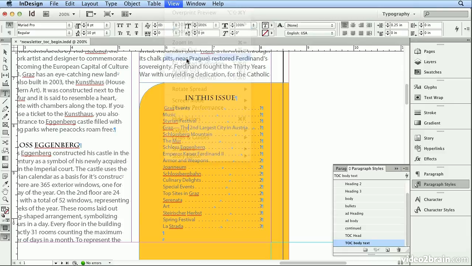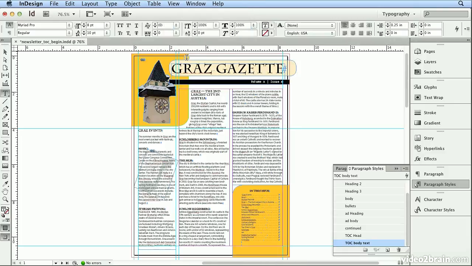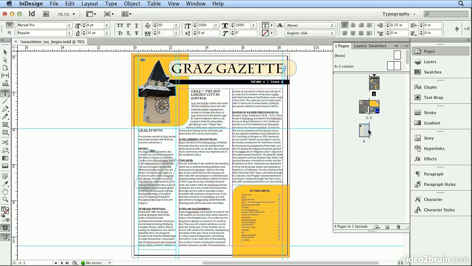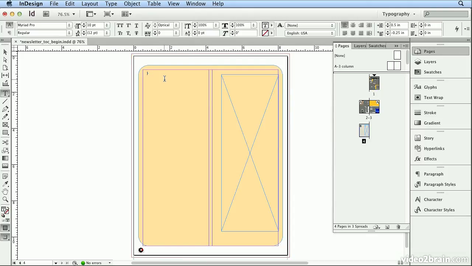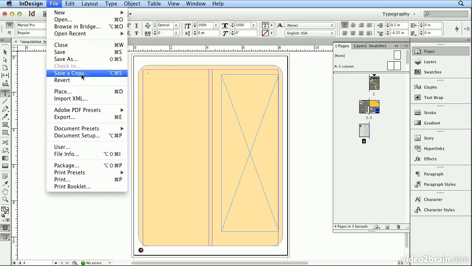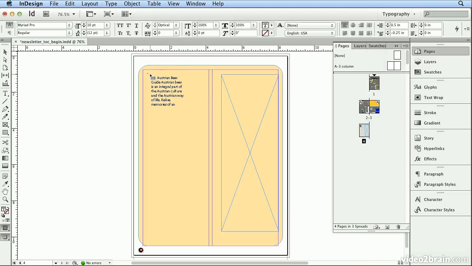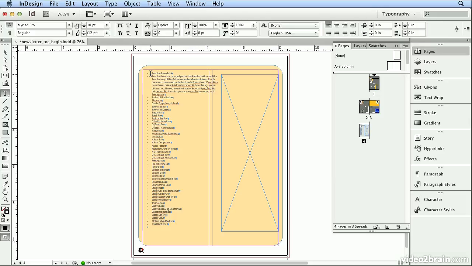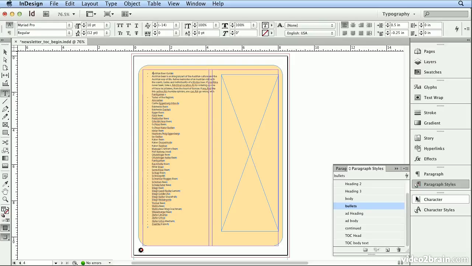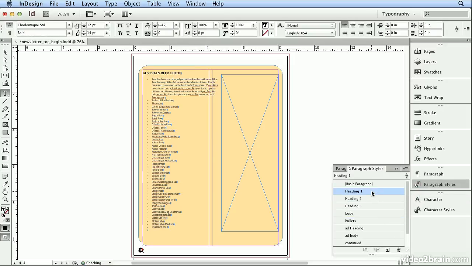If I fit Page in Window, I have other text that I'd like to add. So I'll go to Pages and double-click on page 4, and click once in this text box and choose File, Place. I'll place the text called Austrian Beer Guide, and I'll click so that it goes into this tinted box. It already had the bullet style applied, but I'm going to click on this first line and go to Paragraph Styles and scroll up to heading 1.